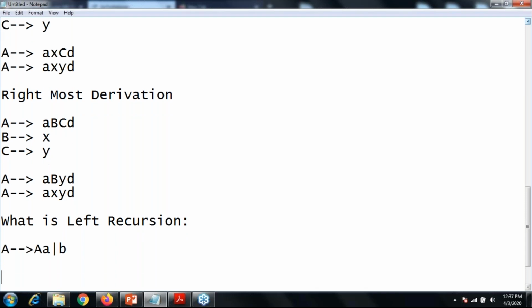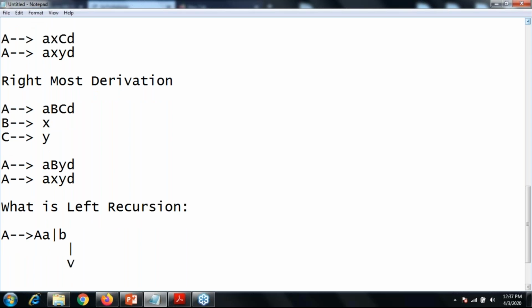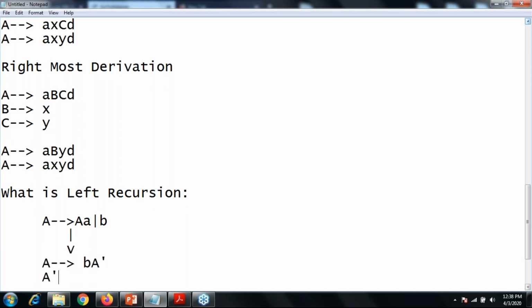So for that, you need to remove the recursion from the given grammar. You need to identify which methodology or formula to use. From this you need to remove the left recursion. For that I have one formula: A can produce beta A dash, and your A dash can produce alpha A dash or epsilon.